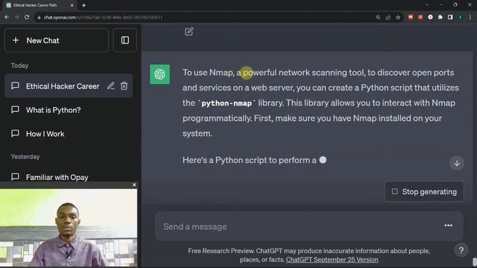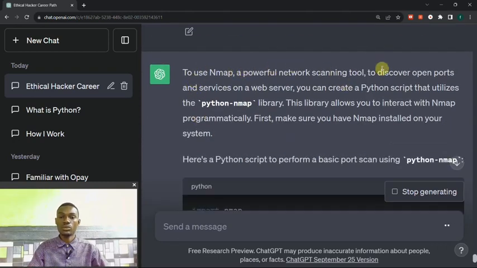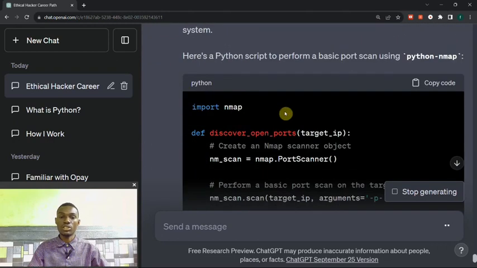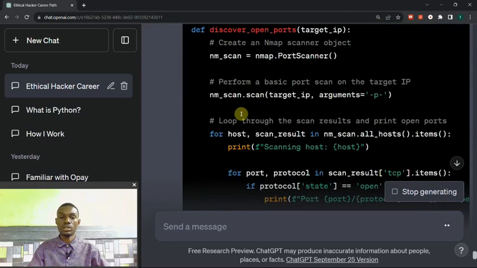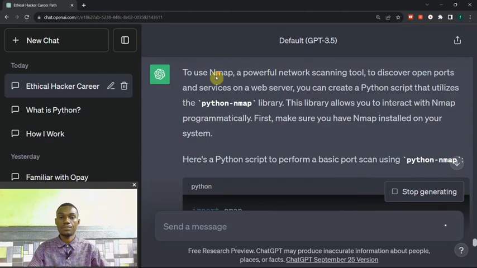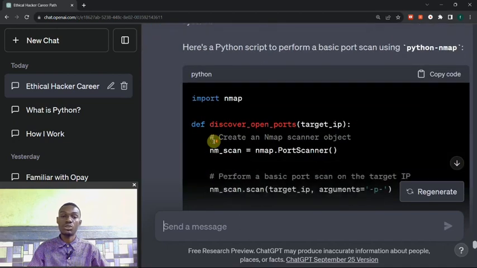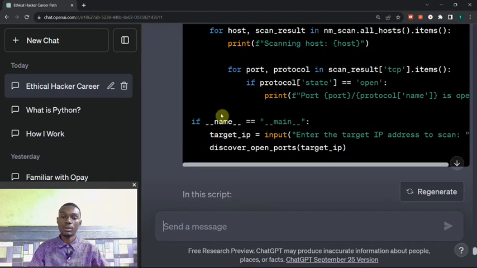To use Nmap, a powerful network scanning tool, to discover open ports and servers on a web server, you can create a Python script that utilizes the python-nmap library. This library allows you to interact with Nmap programmatically. First make sure you have Nmap installed on your system. It's showing you step by step how to do that.